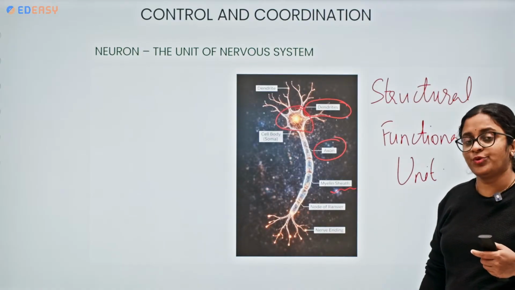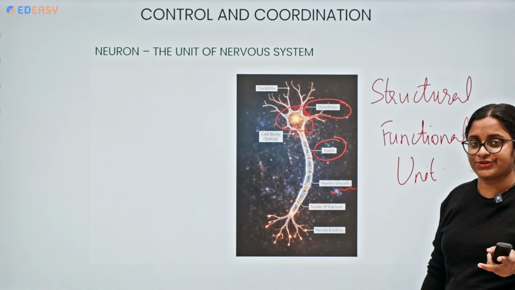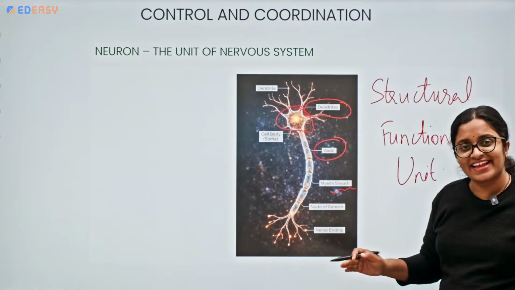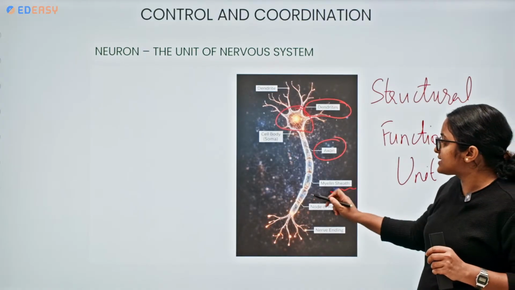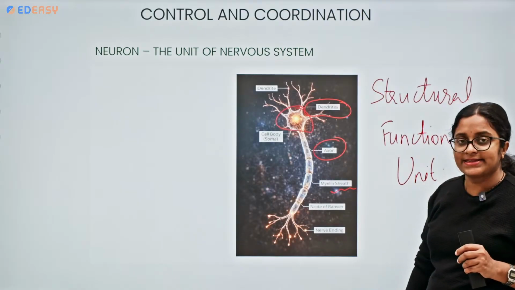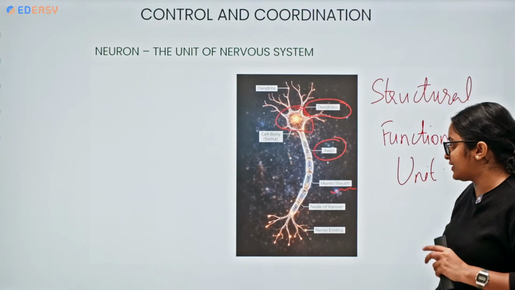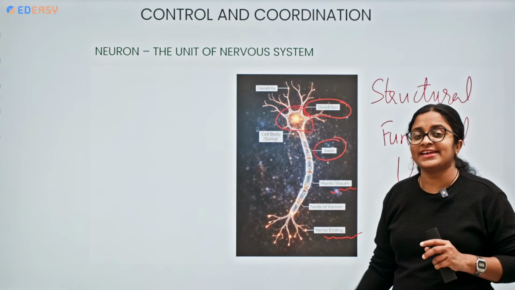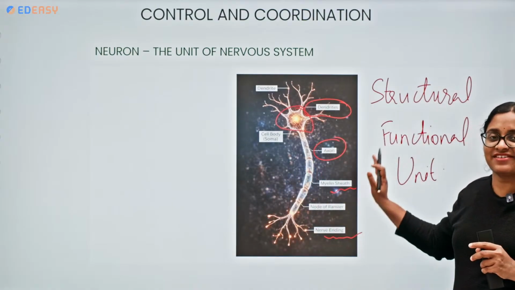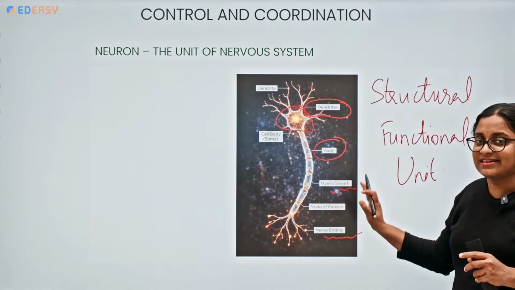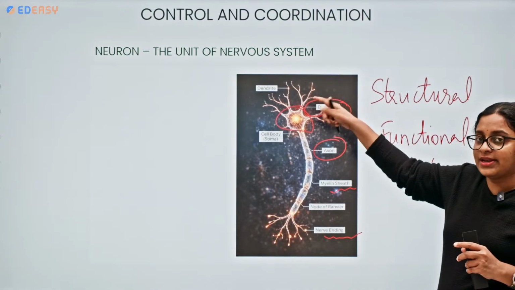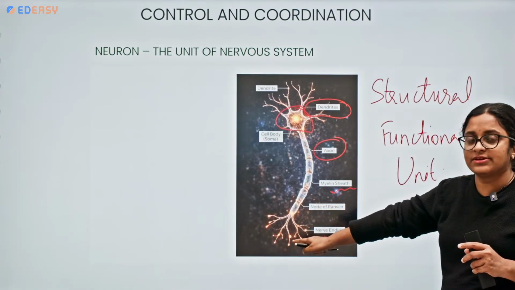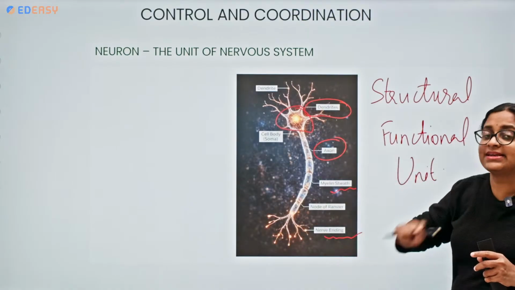Here neurons are of two categories: myelinated neurons and non-myelinated neurons. Myelinated neurons have a myelin sheath, non-myelinated neurons don't. We can see some gaps in the myelin sheath which are called nodes of Ranvier, and the neuron ends with the axon terminals, the nerve endings. So this is the overall structural and functional unit of the nervous system, that is a neuron. A nerve impulse from the other neuron reaches the dendrites, travels to the cell body, from cell body to the axon, axon to nerve terminals. From here it reaches the next neuron.